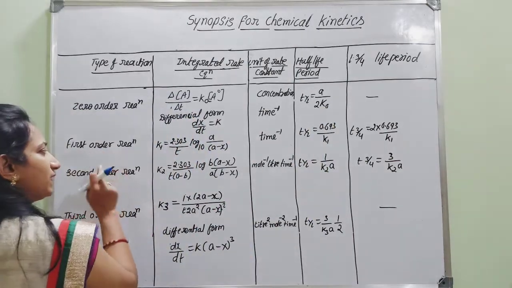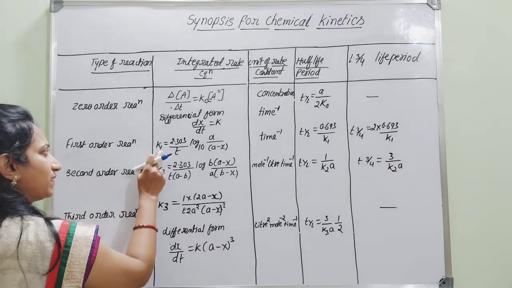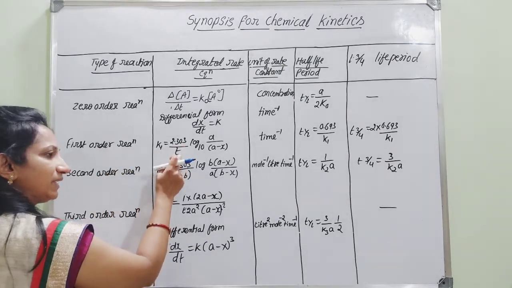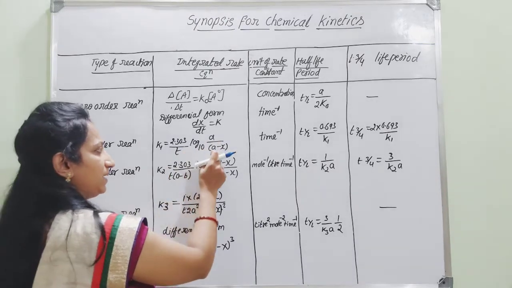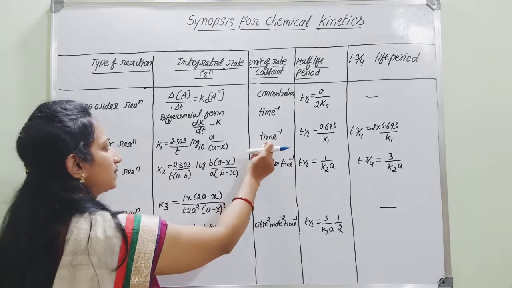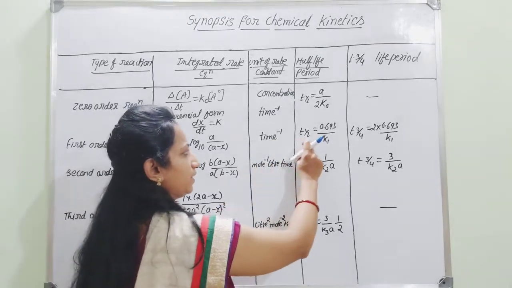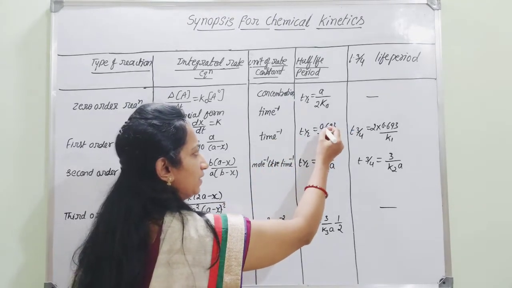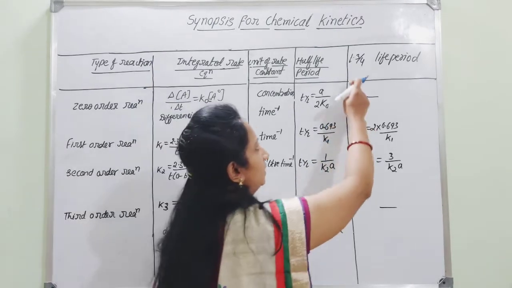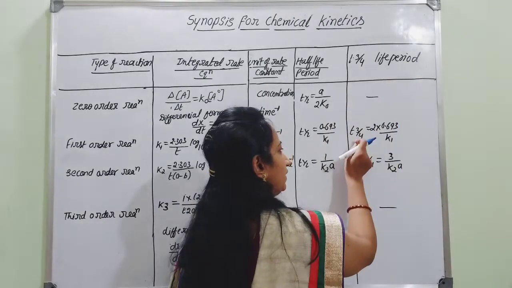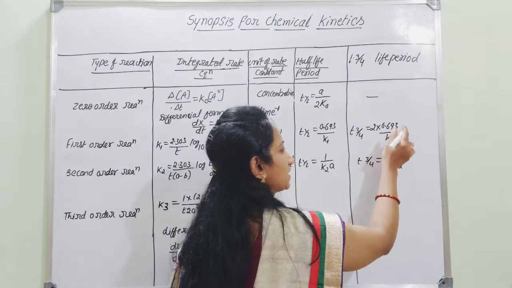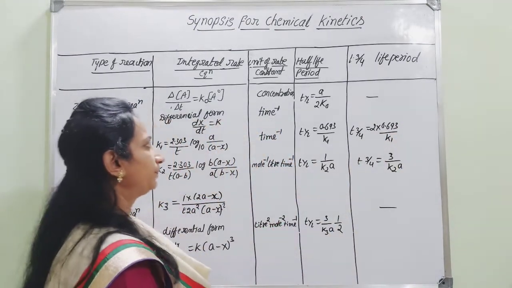And if you go for first order reaction, if you consider k1 as the rate constant for first order reaction, k1 is equal to 2.303 by t log base 10 a by a minus x. What is the unit of rate constant for this? That is time inverse. And the half-life period, t half is equal to 0.693 divided by k1. And if you want to find the three-fourth life period, t 3 by 4 is equal to 2 into 0.693 divided by k1.